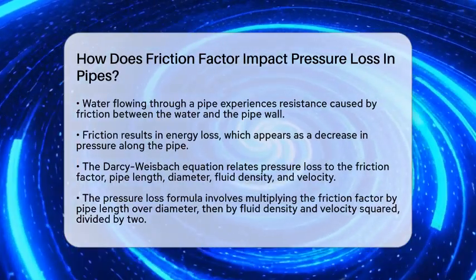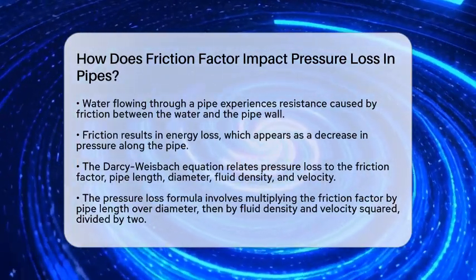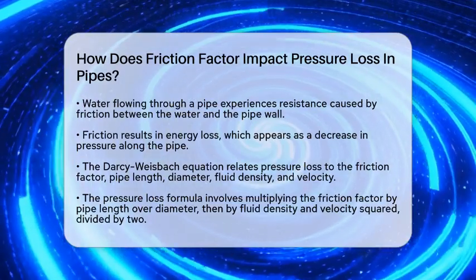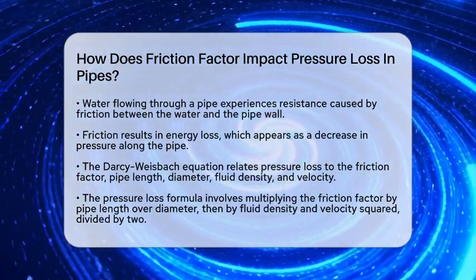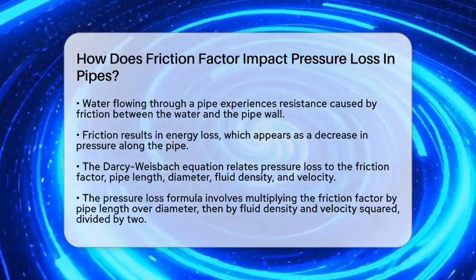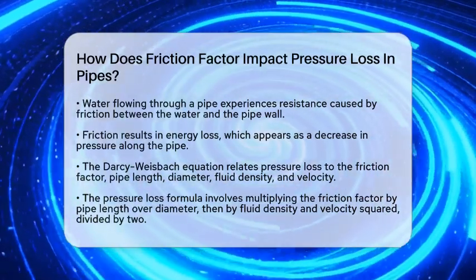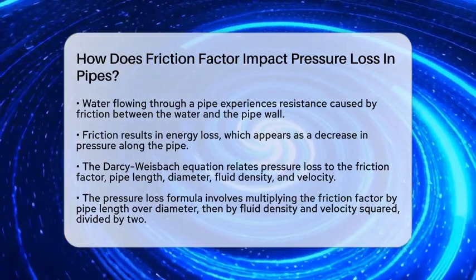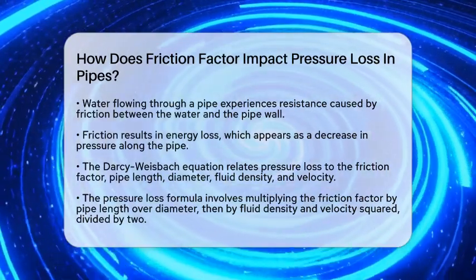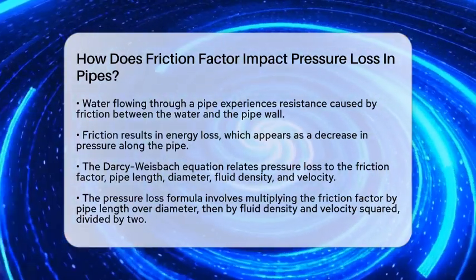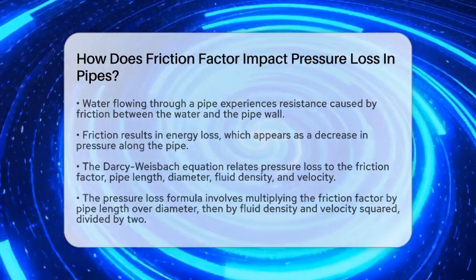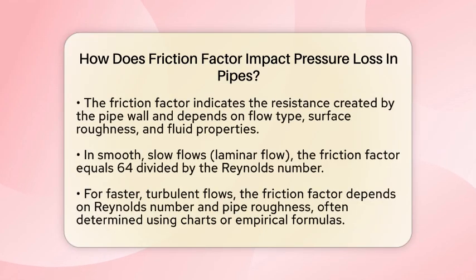When fluid moves through a pipe, friction acts against its motion, converting some of its energy into heat. This energy loss shows up as a pressure decrease as the fluid travels further. To understand this better, we use the Darcy-Weisbach equation, which links the pressure loss to the friction factor, pipe length, diameter, fluid density, and velocity. The equation looks like this. Pressure loss equals the friction factor times the pipe length divided by the diameter, times the fluid density times the velocity squared, all divided by 2.